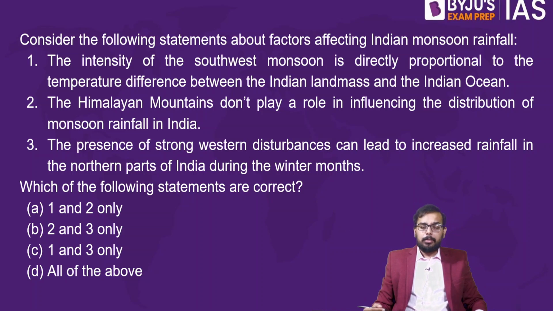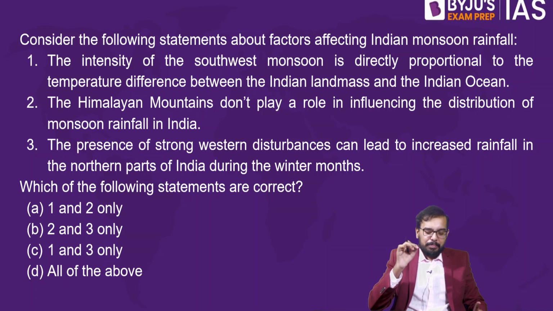So consider the following statements about the factors affecting Indian monsoon rainfall. And again, from the UPSC perspective, monsoon rainfall is very, very crucial. Many questions have been asked on monsoon. Statement number 1: the intensity of the southwest monsoon is directly proportional to the temperature difference between the Indian landmass and the Indian Ocean.